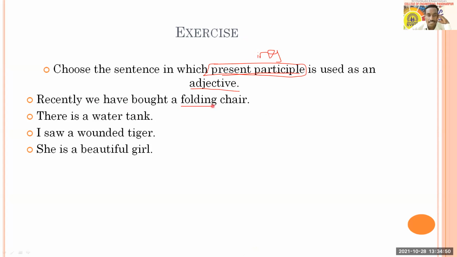So folding is an adjective here, which is in present participle form. So option A is the answer. You can't think of water tank. Water is not a present participle. Wounded tiger is not a present participle. Beautiful will not be at all. So therefore, option A is the answer. You can't go for B, C, or D. All of you correct yourselves.